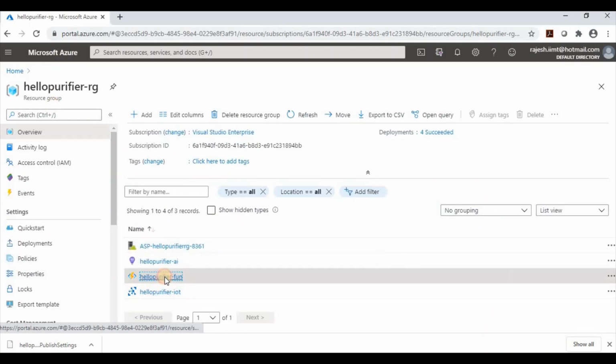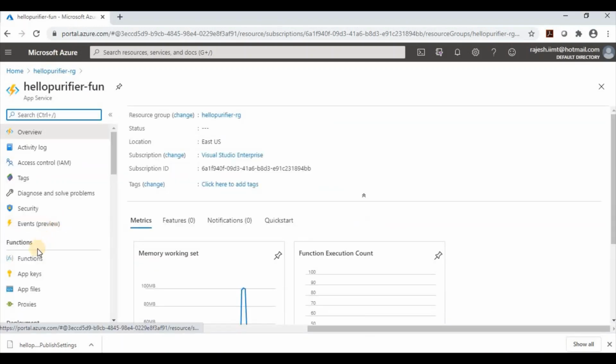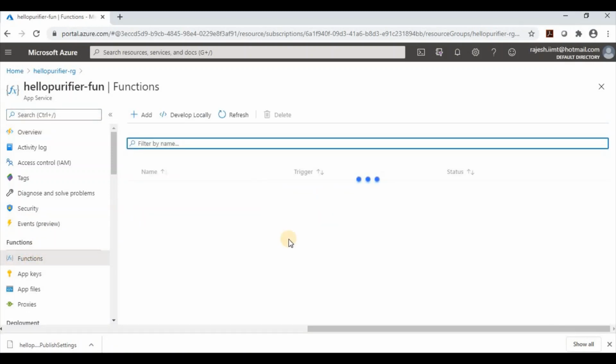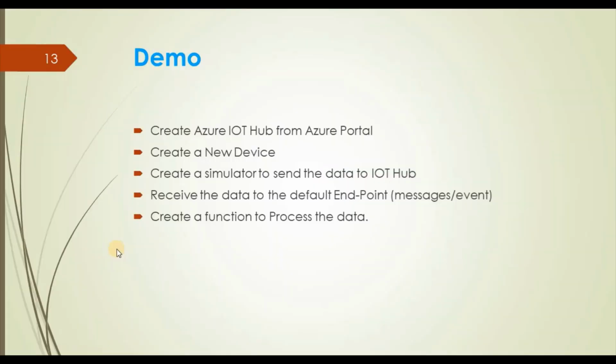So I will go to my Azure function and we'll go to the function section. So it will show up here. Yes, this is our function. You can see what was our function, hello purifier telemetry, what was the type of trigger, event hub, and this is enabled. So as part of the demo, we are done with all the steps.